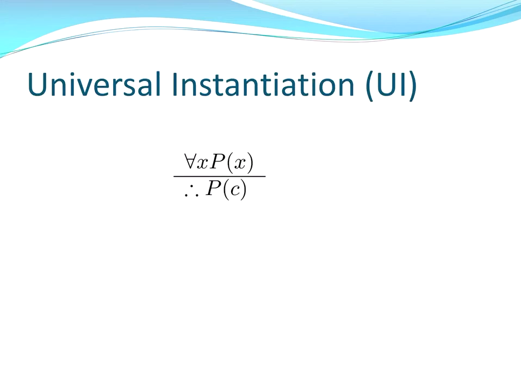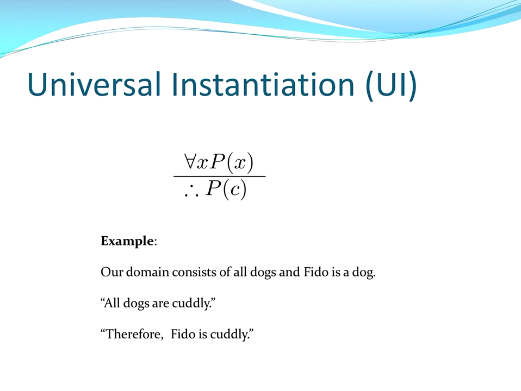All right, so the next rule of inference is called universal instantiation. Above the line we have for every x, P of x. And from that we can conclude that P of c is true for any c in the domain. So here our domain is all dogs and Fido is a dog. All dogs are cuddly is our premise, and therefore we can say that Fido is cuddly. That's universal instantiation.